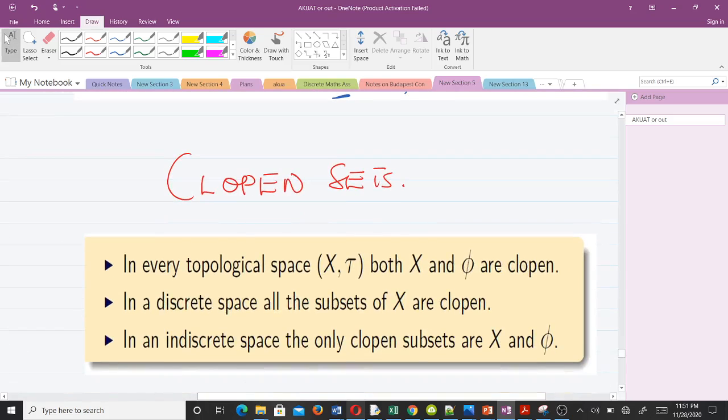All right, so clopen sets. So for the clopen sets, we have 3 points here. It says in every topological space, both the full set X and the empty set phi are clopen, and we will explain why. Then it says in a discrete space, all the subsets of X are clopen. We will explain why. And the third one says in an indiscrete space, the only clopen subsets are X and phi. Okay. So let's take the first one.